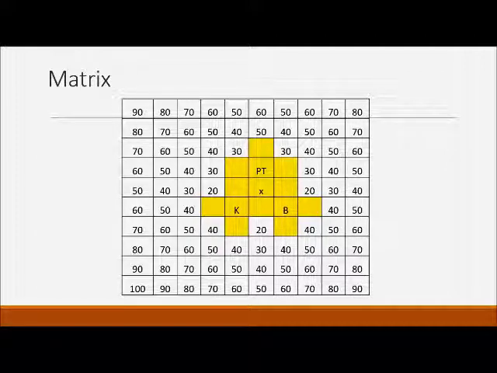The distance between counties is defined by the following matrix. The X indicates where the trucks depart. PT is the location where the paper mill is, K where the kraft paper is, and B where the bread is located. Each box measures 10 by 10 miles and the yellow area has no trees. The number within the county represents the distance between the starting point of the trucks and the county.